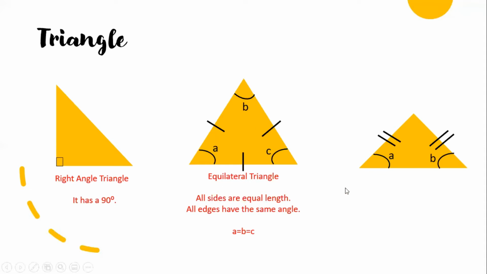And the last one. What about the last one? The last one is an isosceles triangle. Two sides are equal. These two sides are equal. If this is 5 cm, this must be 5 cm. But this one is different. The base is different. And two edges have the same angle. This and this have the same angle. A equals B. These two have the same angle.